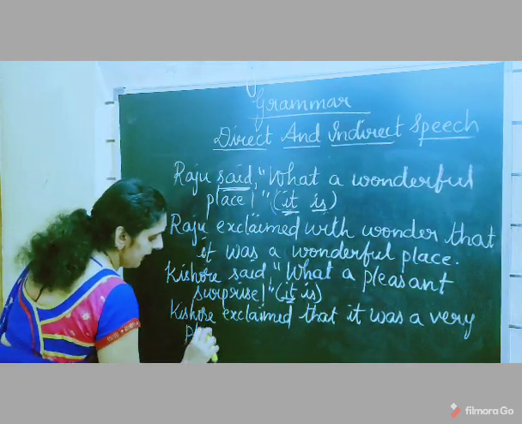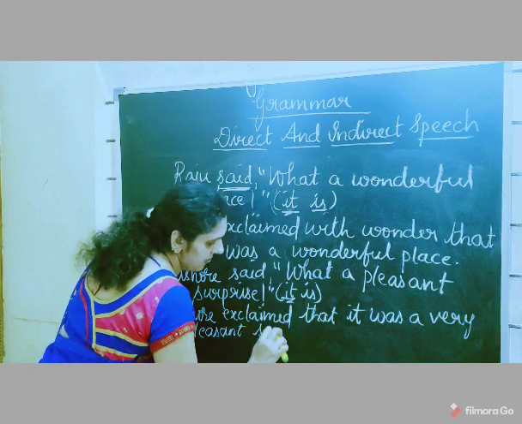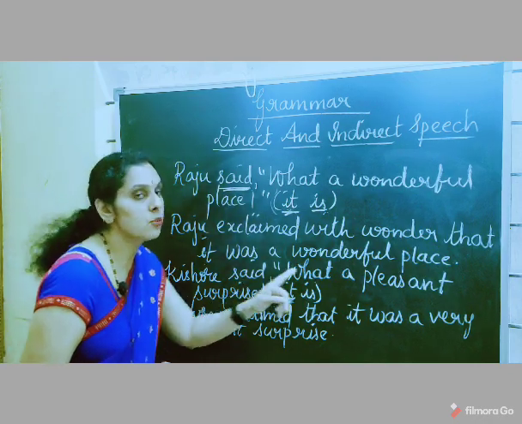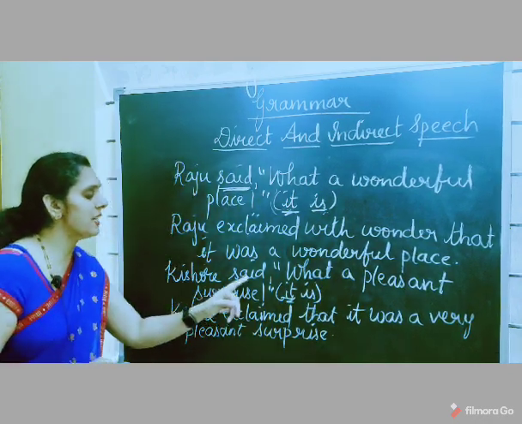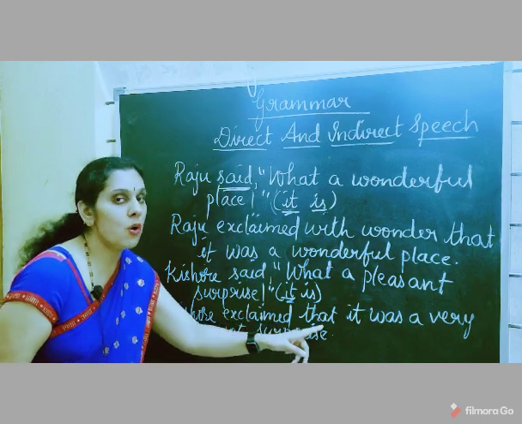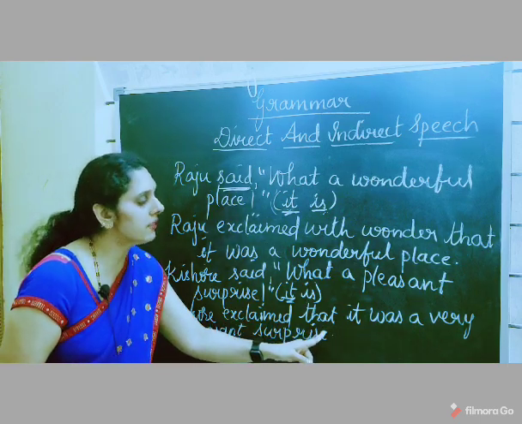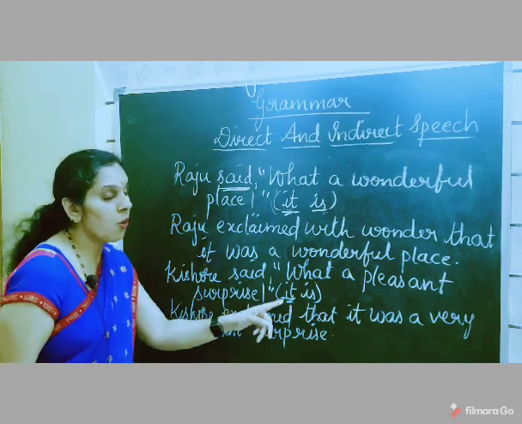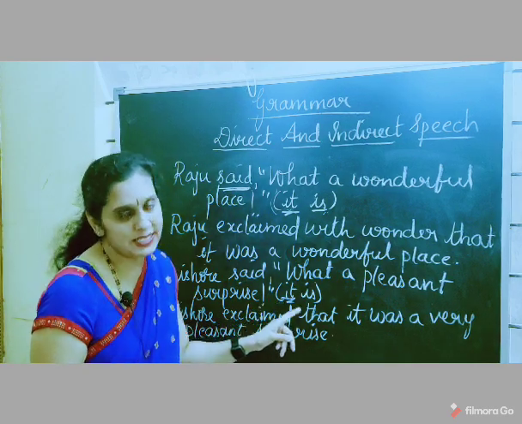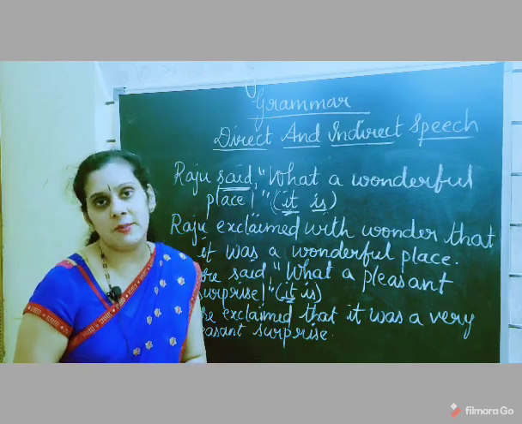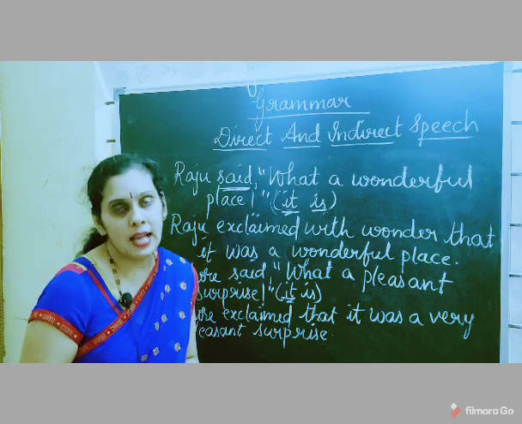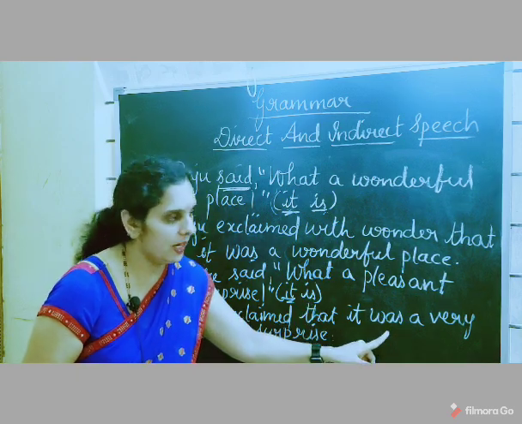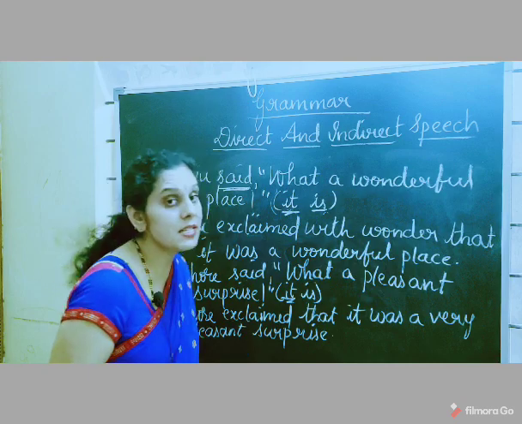Very pleasant surprise. Okay. Is it clear for you, students? See, Kishore said, "What a pleasant surprise." So "Kishore said" changes to "exclaimed", and you join the reporting part and the reported part with the conjunction "that". Here the subject and verb are not given in this exclamatory sentence, so you have to imagine them as it is. When you change an exclamatory sentence into an assertive sentence, the subject comes first. So what do you write here? "It". And "is" changes to "was" a very pleasant surprise.